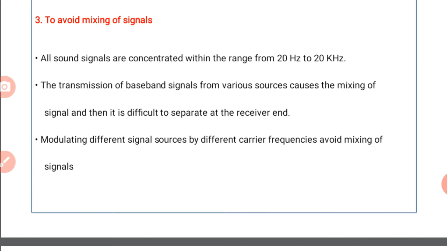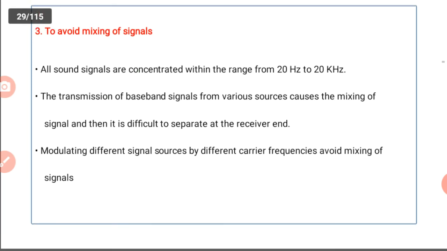For example, at a time two or more members are communicating to their respective receivers. Those signals may be audio information only, so this audio information range is from 20 Hz to 20 kHz. Suppose three members are ready to transfer information within the frequency range of 20 Hz to 20 kHz.